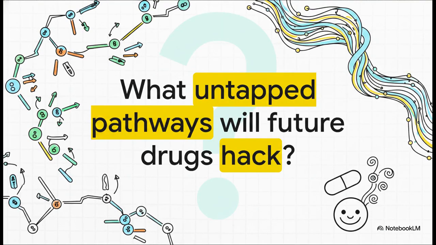And this leaves us looking directly at the true frontier of medicine. With molecular variations like the alpha subunit providing all these distinct, highly specific pathways, what untapped cellular conversations could the next generation of drugs hack into? I mean, if we already leverage 50% of these cellular targets to treat the illnesses of today, just imagine the diseases we could cure when we finally decode the rest. Keep that in mind the next time you take a simple allergy pill.